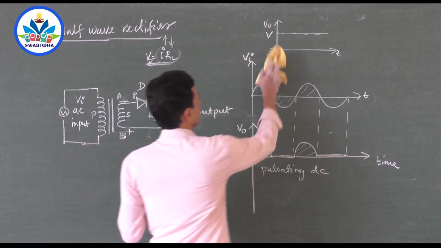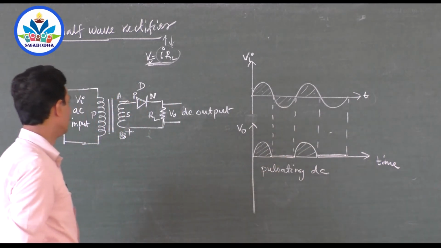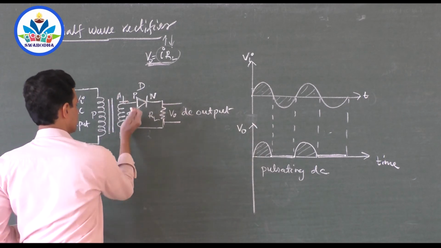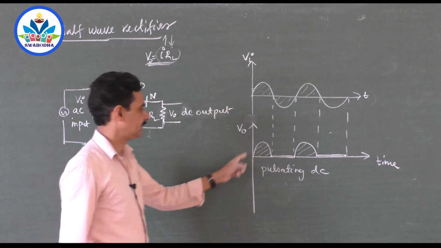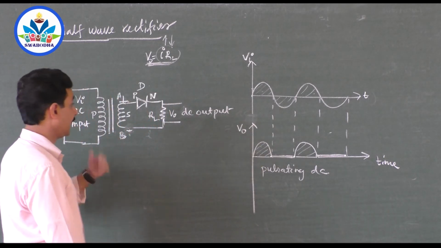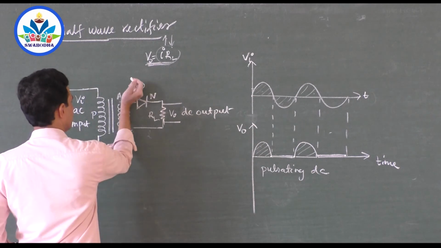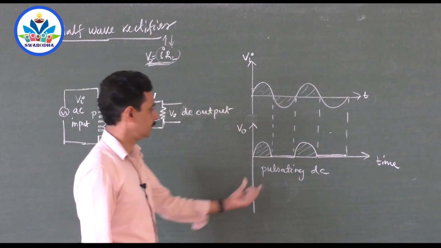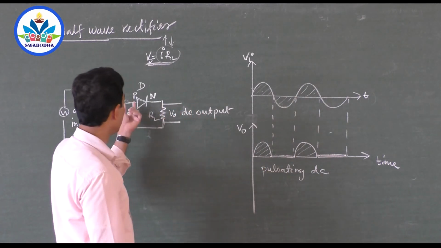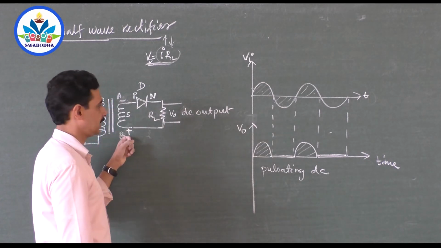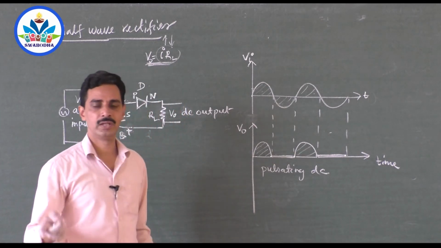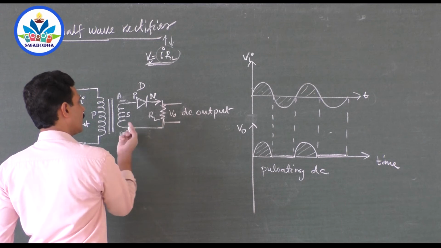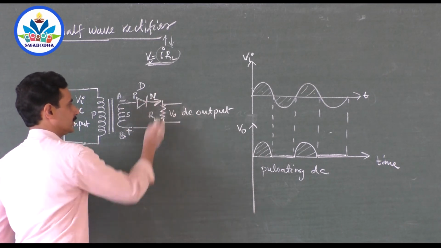Then a small amount of explanation saying that when the positive half cycle of the AC input arrives, A becomes positive, B becomes negative, the diode is forward biased, and we get the output. Next, in the negative half cycle of the AC input, A becomes negative, B becomes positive, and the diode is reverse biased. The diode doesn't conduct, we don't get the output. And in the next, again, when the positive cycle comes, A positive and B negative, we get the output. So we get the output only during one half cycle of AC, and current flows only in one direction, right? No current like this. Only in this arrow mark you can put current.